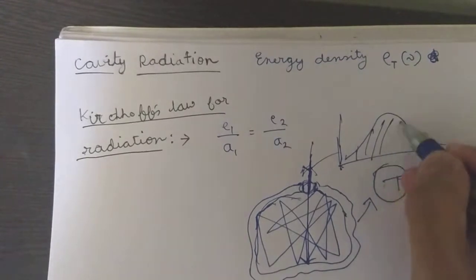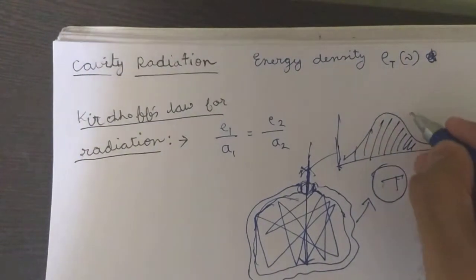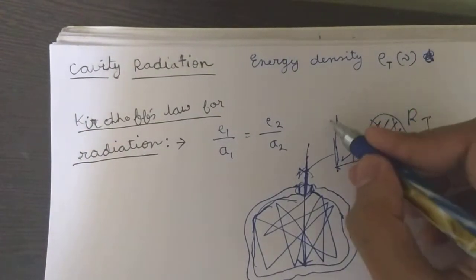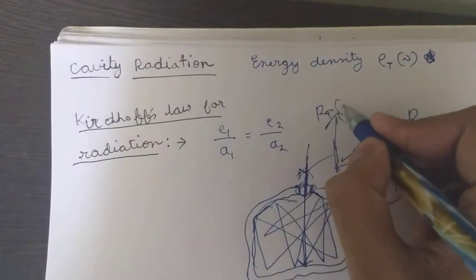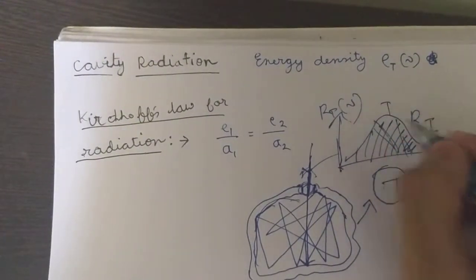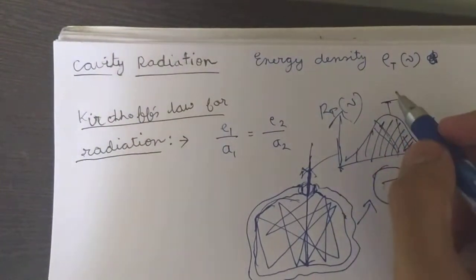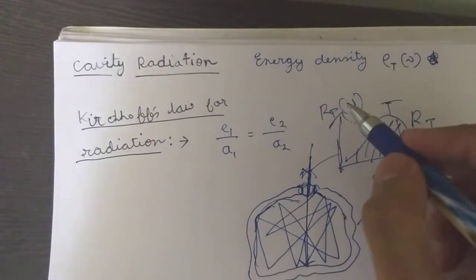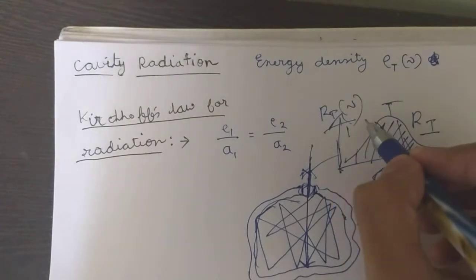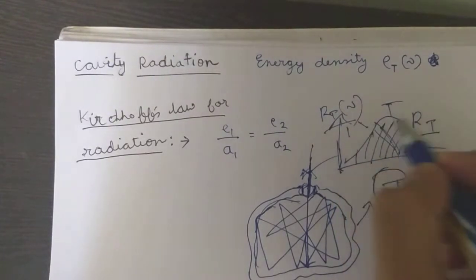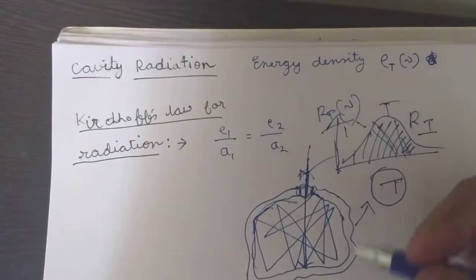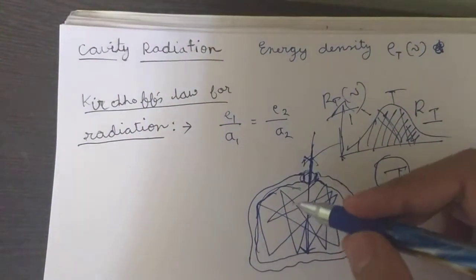So the energy under this is the spectral radiancy, that is total energy, and this is the spectral radiancy at a particular temperature T. So what is radiancy? As we have told, this is the energy radiated per unit time per unit area. So this is a case of two dimensions. The cavity is a three-dimensional thing.